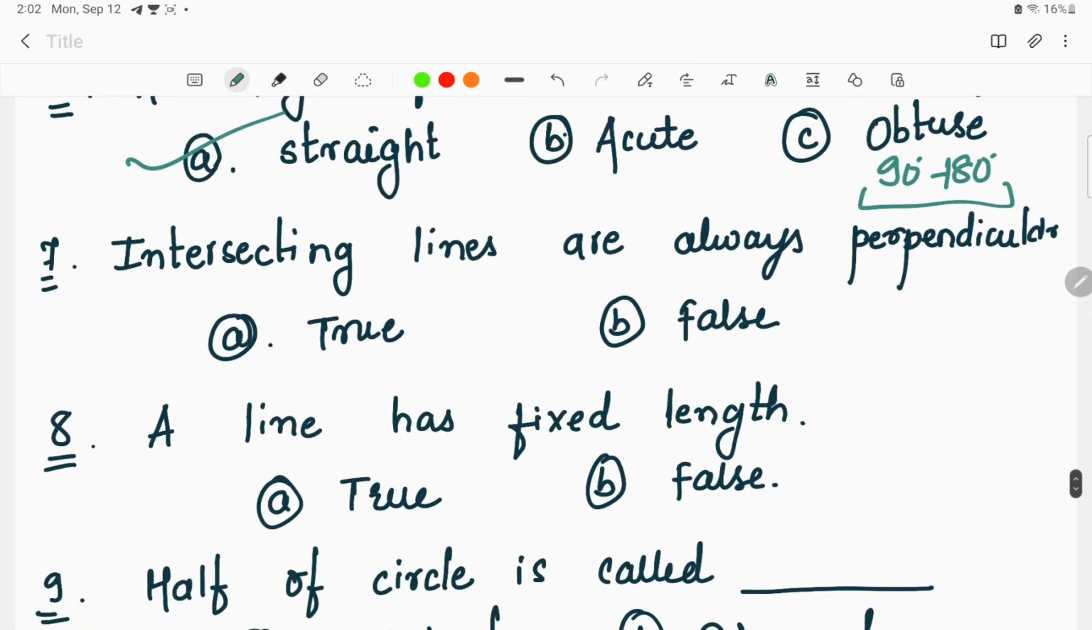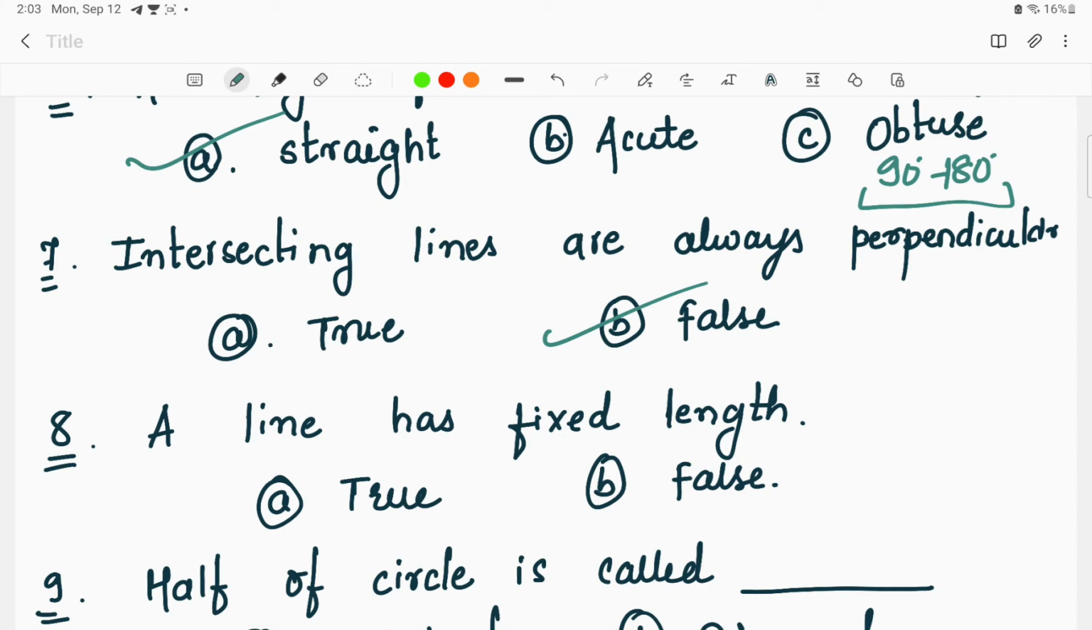Now the next question is, intersecting lines are always perpendicular. This can be a question. If we consider these two lines, these two lines are intersecting with each other. At that time they are perpendicular to each other, they are making 90 degree over there, right? But each time when two lines are intersecting doesn't mean that they are making an angle of 90 degree. So basically this answer will be false, because intersecting lines are not always perpendicular to each other. They can form different angles, other than 90 degree.